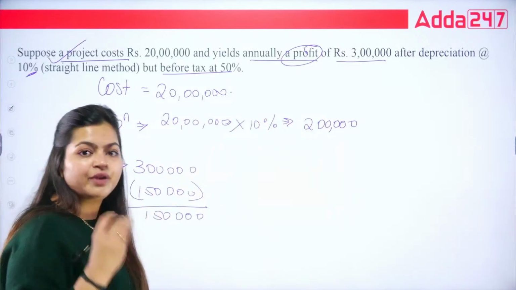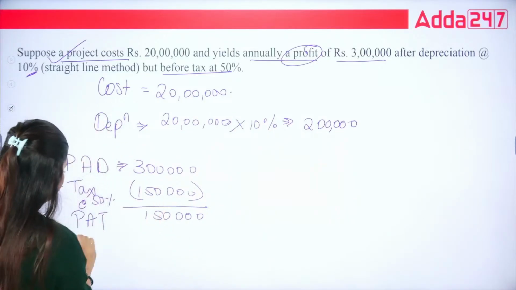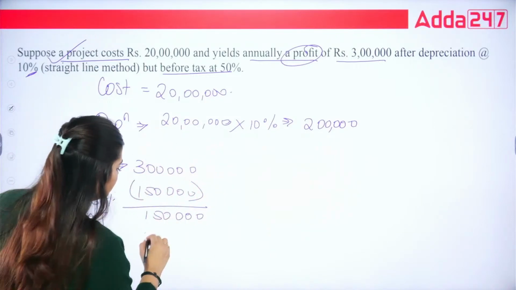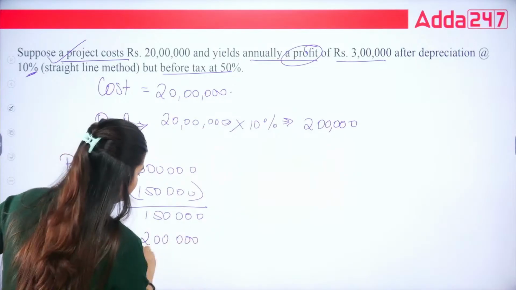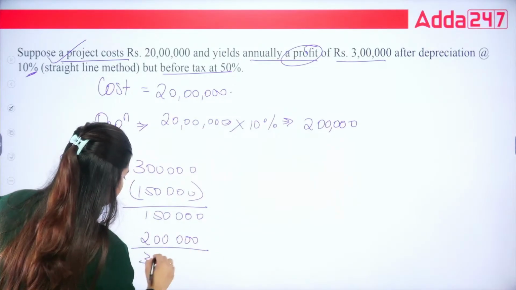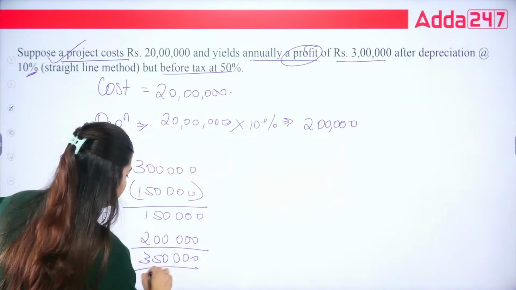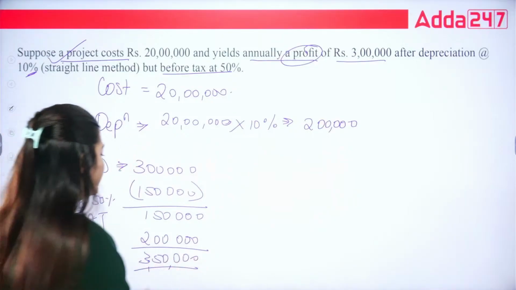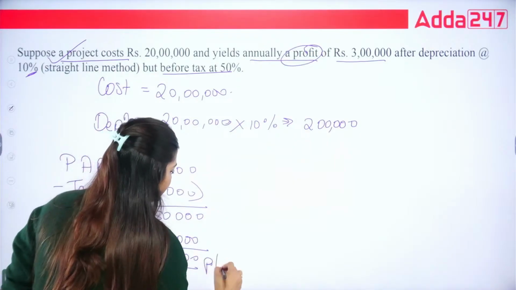But in real sense there is no outflow of your depreciation amount. So you are going to add back this 2 lakhs in your profit after tax. So this is going to be 3 lakh 50. Now this is the per year amount.